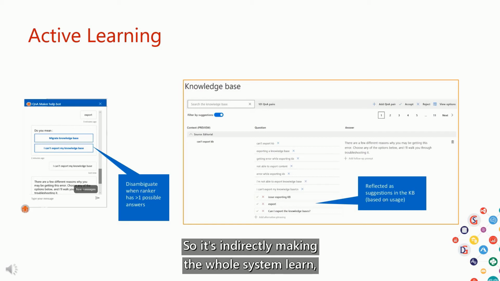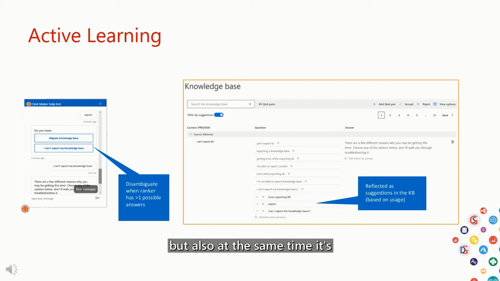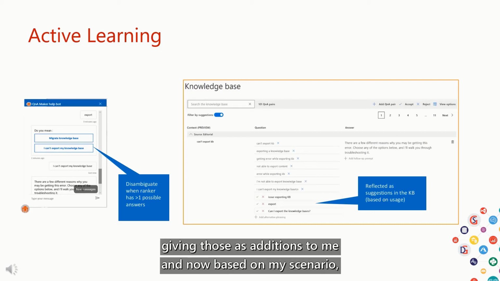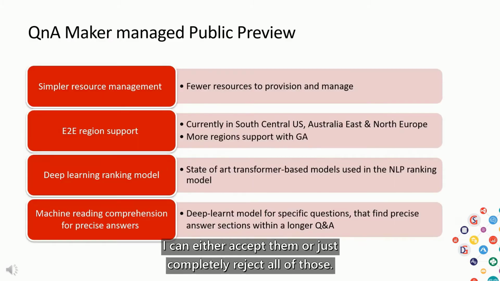So it's indirectly making the whole system learn, but at the same time, it's not spamming my knowledge base, it's just giving those as suggestions to me. And now, based on my scenario, I can either accept them or completely reject all of those.